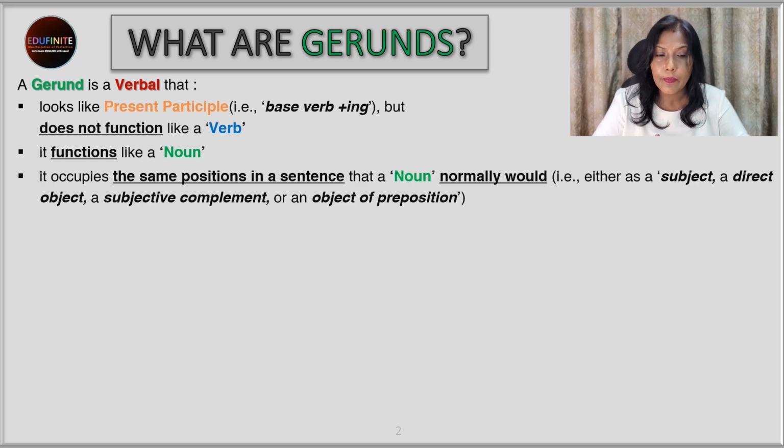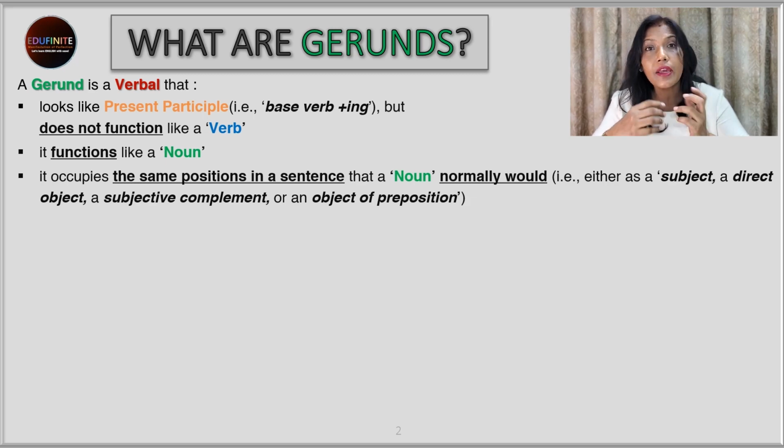So the gerunds look like verbs because they look like present participles. So it's base form plus ing. So at a glance, we think they are verbs. But no, they are not verbs. Why? Because they are occupying the positions that are occupied by nouns. So we call them gerunds. And the thing that we have to remember is they function like nouns, but they appear to be verbs. Appearance-wise, they are like verbs, but their functioning is like that of a noun.